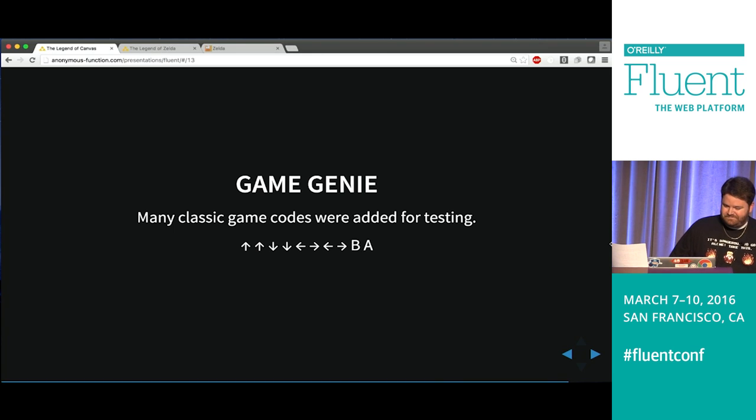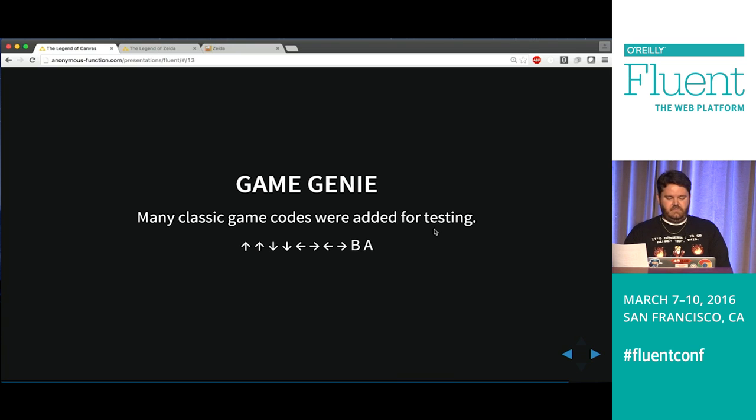I love you guys. So here's a fun fact. That code was originally put in by Konami, not as a fun thing for players, but as a way to speed up testing, right? So if you think about it, if you're trying to test the third or fourth level, okay, well, Contra's really hard, so I never make it to the third level. So if I can give myself 30 lives, then it makes it a lot easier.